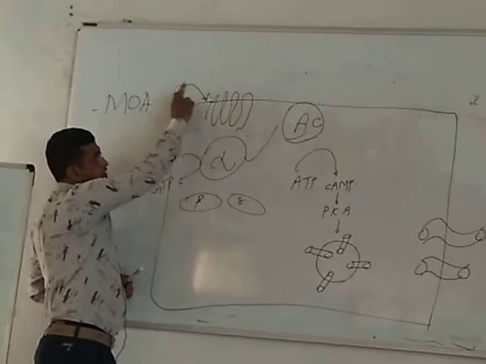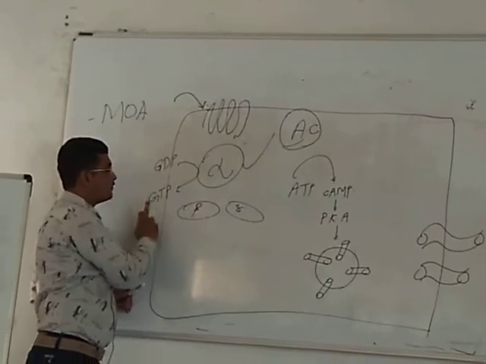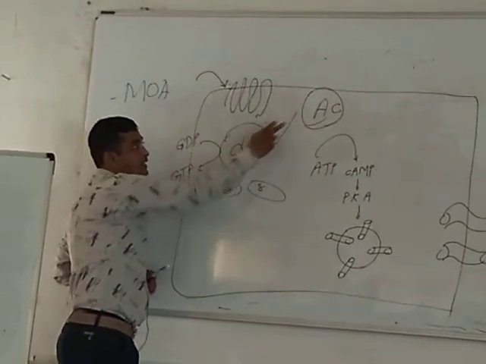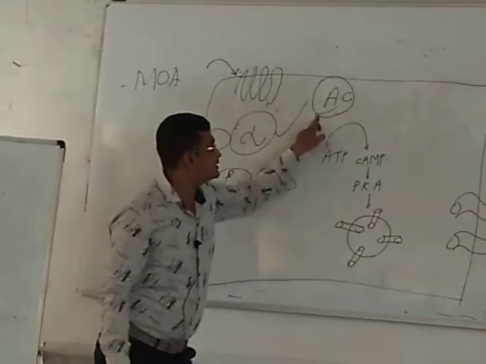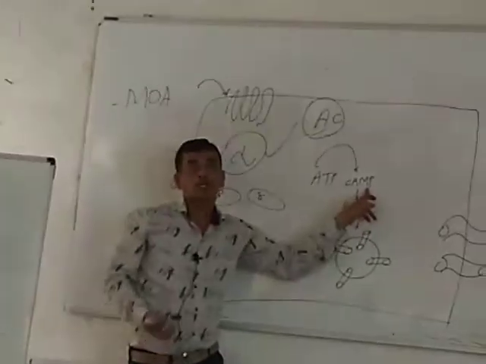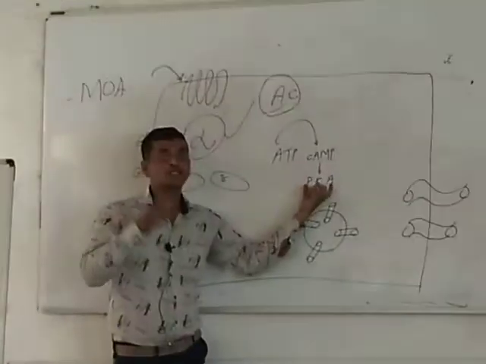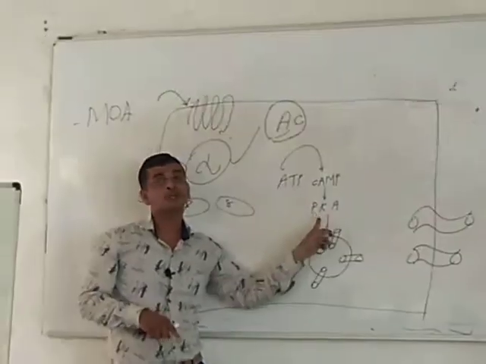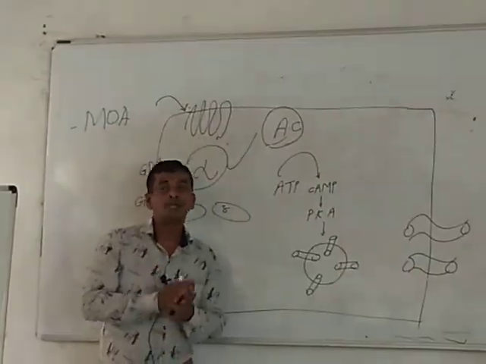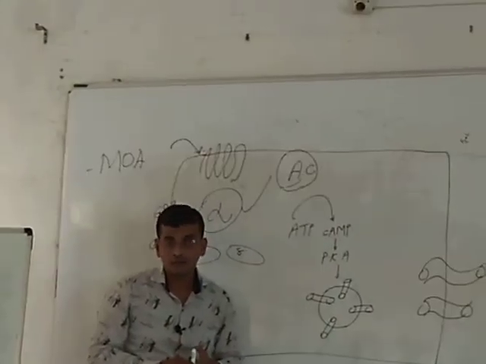This vasopressin binds to the receptor, and the alpha subunit loses a GDP molecule, requiring GTP. This higher energy activates the adenylyl cyclase pathway. Adenylyl cyclase breaks down your ATP into cAMP, so the level of cAMP increases in your body, which leads to activation of protein kinase A, and this protein kinase A is responsible for the phosphorylation of relevant proteins.